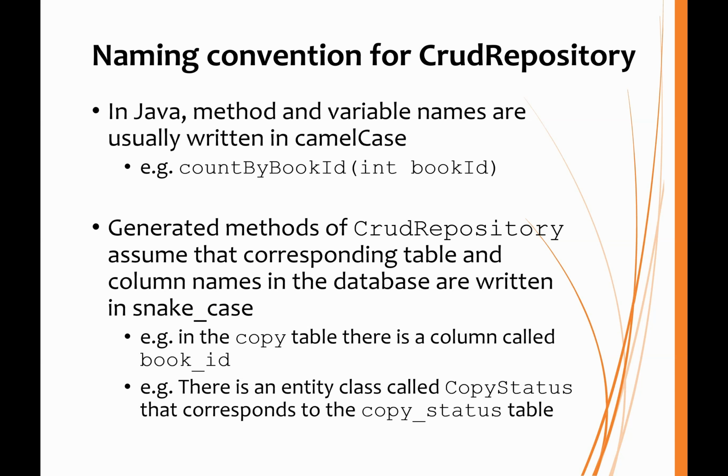So if I have a variable called bookID written in camel case, then in the table in the database, there will be a column called book_ID, which is the snake case version of the name. And this will be true of tables as well as columns.